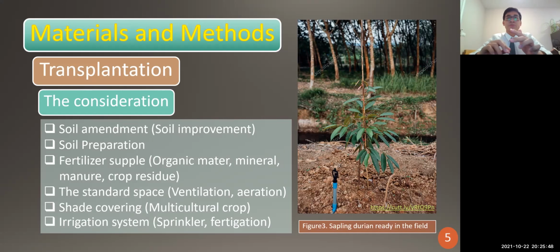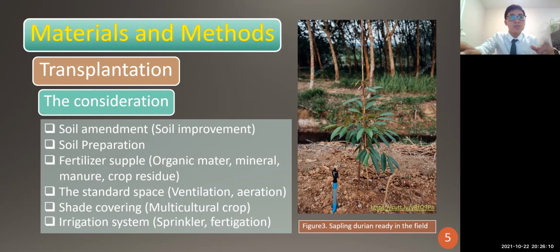It can stimulate the microorganisms inside the soil, and the rootstock of the durian can absorb a lot of nutrients and minerals, which can induce the durian to grow fast and bigger.